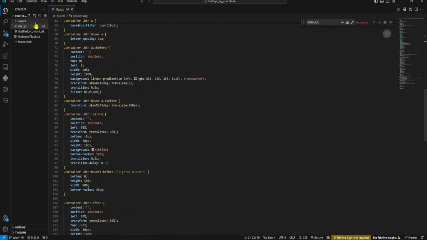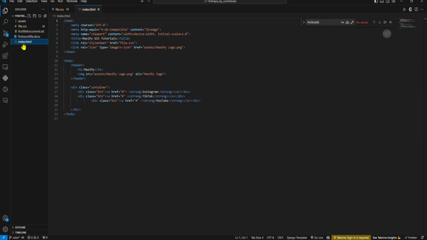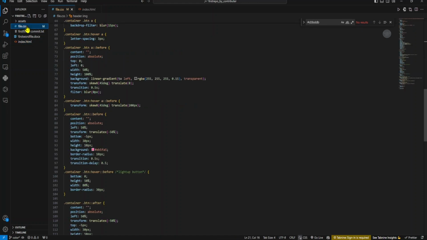So I go back to my index.html and then there is Maxipy, there is logo. Yeah, this H1. So I need to trace it in the file.css and then find H1.